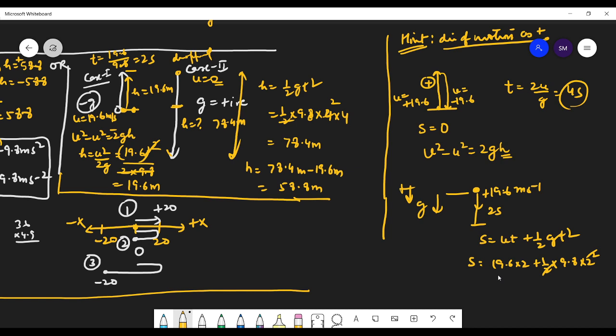So this half and 2 cancel out. That's 19.6 into 2 plus 19.6 again, so 19.6 into 3 directly. So 18 and 27, 28 and 58.8 meter. So this is your tower. The height of the tower is 58.8 meters.